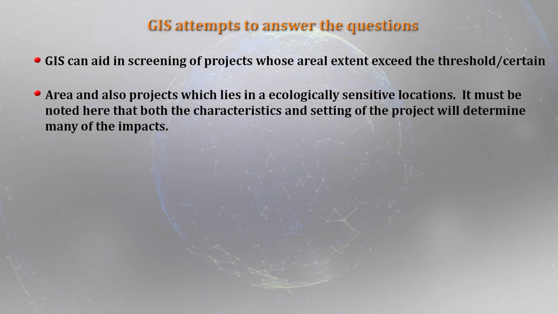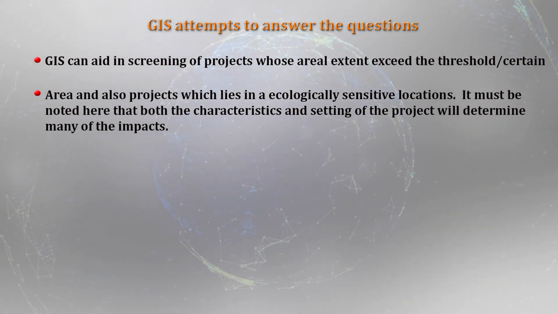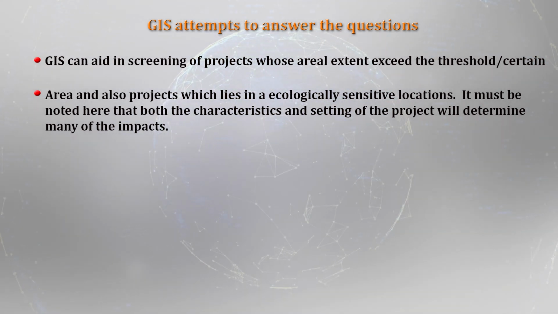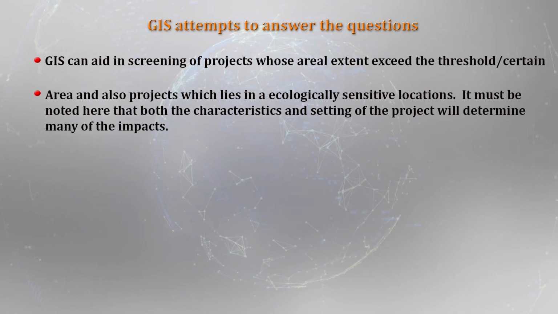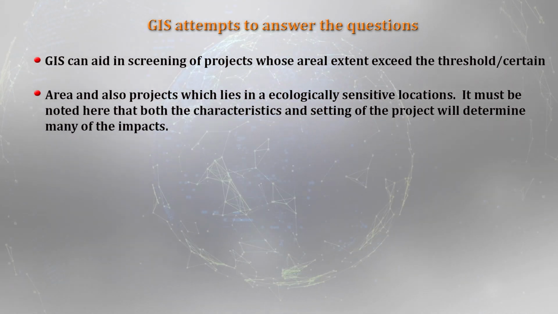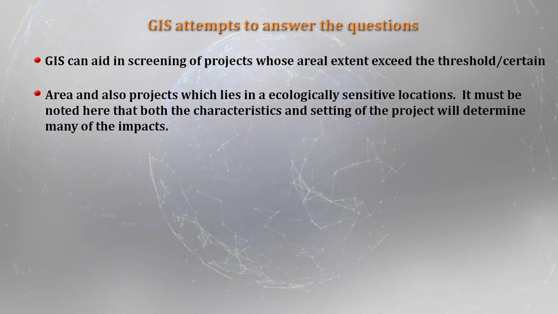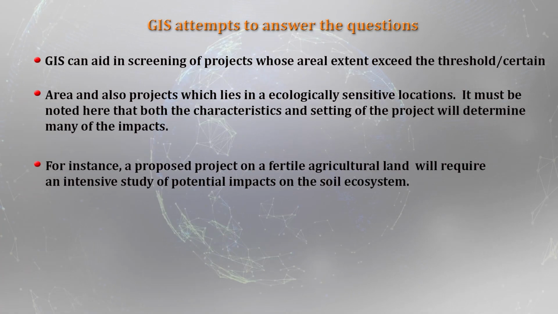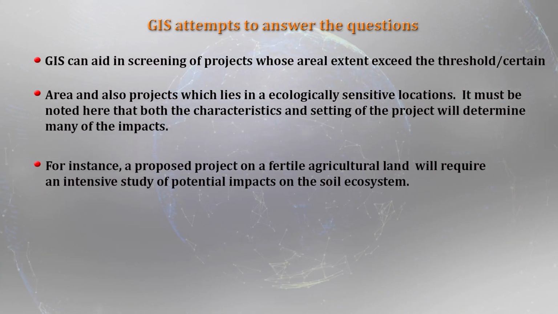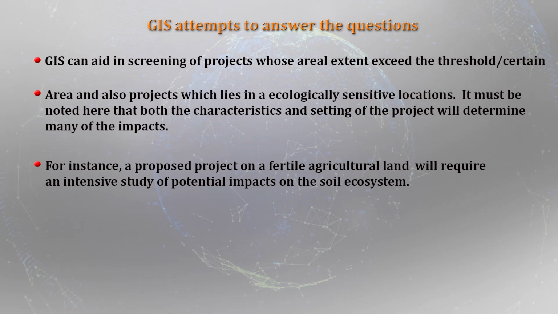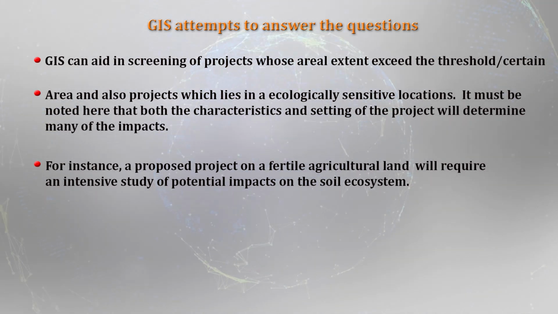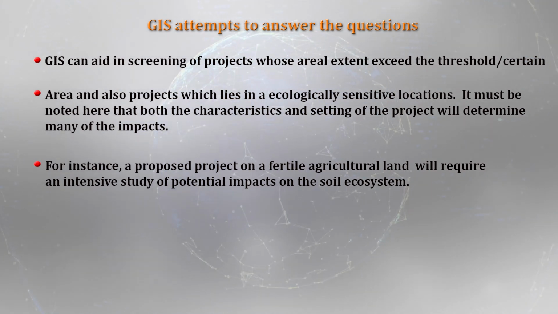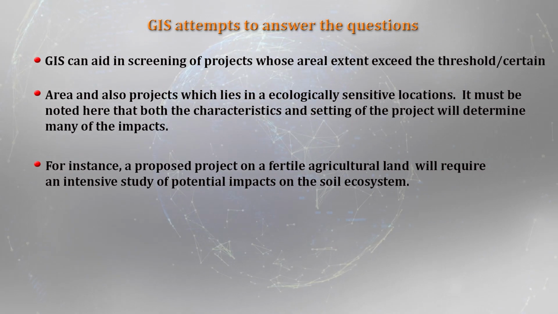It must be noted here that both the characteristics and setting of a project will determine many of the impacts. For instance, a proposed project on agricultural land, definitely a fertile land, will require an intensive study of potential impacts on the soil ecosystem and the resources that are available in the agricultural land. So, these are all the impacts. In a way, the characteristics of the project proposal and where it is to be located also provide a bird's eye view of the possible or potential impacts.